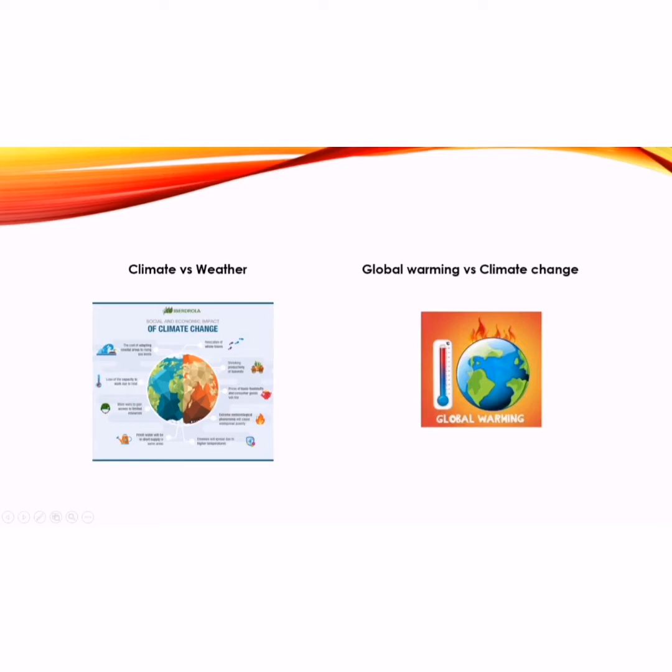And on the other hand, global warming versus climate change. Global warming is an increase in the average surface air temperature from humans producing greenhouse gas emissions. On the other hand, climate change refers to long-term change in the Earth's climate, or a region on Earth, and includes more than just the average surface temperature. For example, variations in the amount of snow, sea levels, and sea ice can all be consequences of climate change.